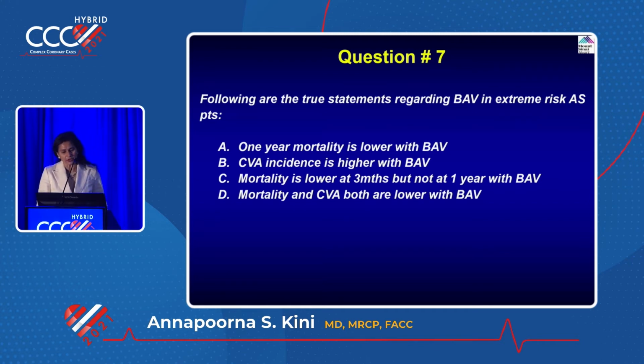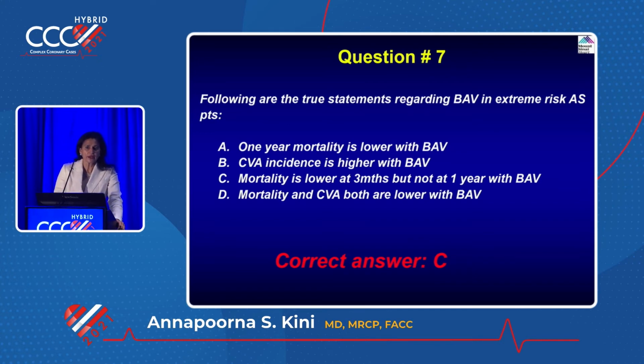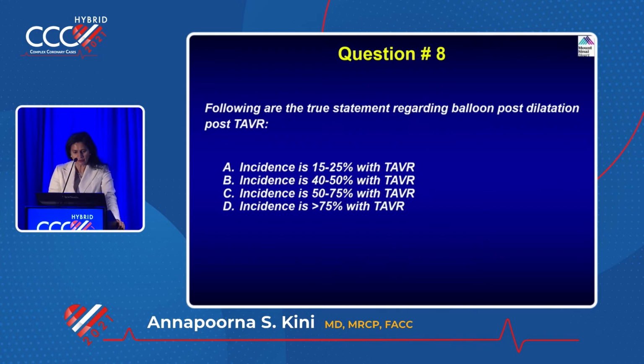So I think the answer is C. The other one is wrong. CVA incidence is not higher with BAV. The reason it's higher with the valve is that it's a bigger, bulkier device, and when you navigate through the aorta, compared to the balloon, which flexes and goes easily through the arch, the valve is harder.